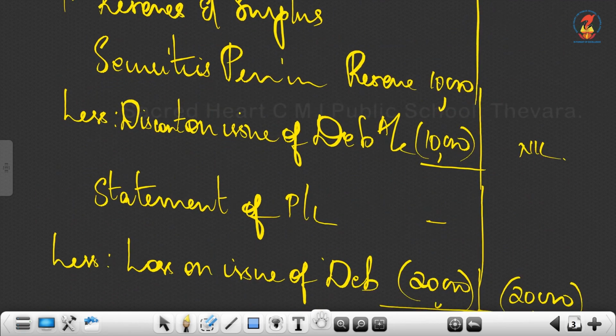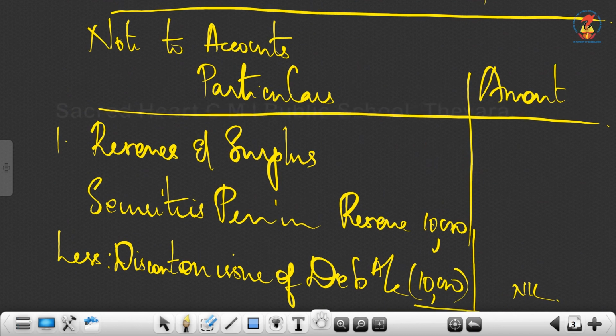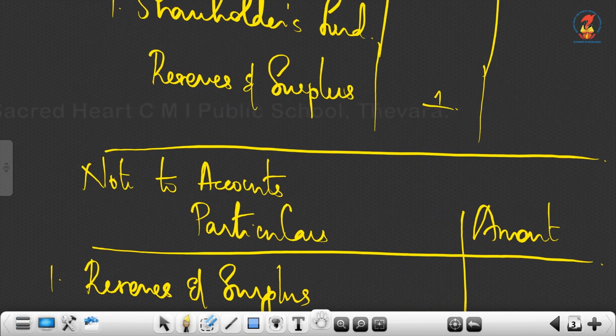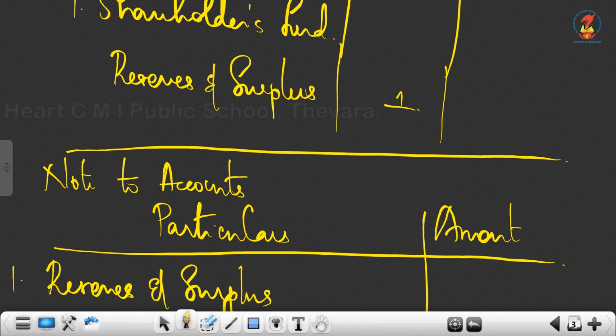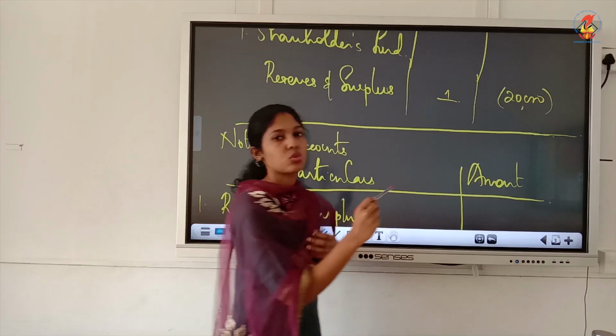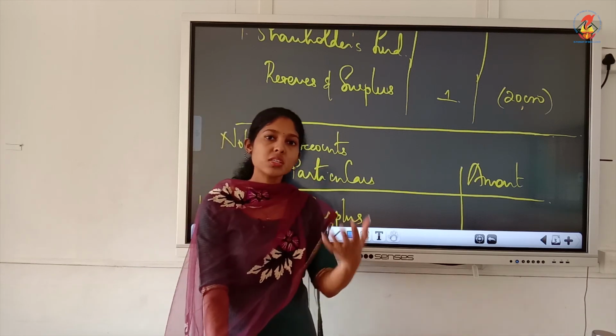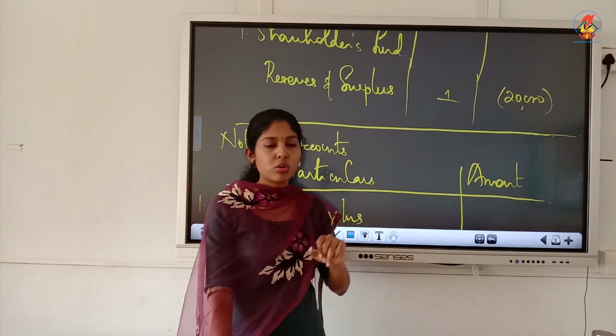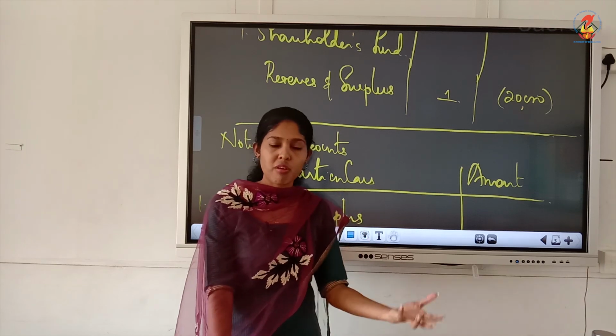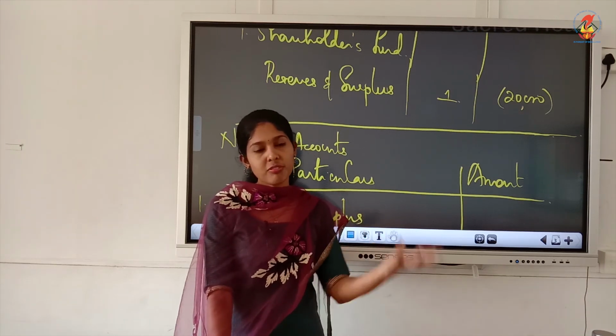Balance sheet against reserves and surplus, you can write this amount. Yes, note number 1 we have written, and it must be written as negative 20,000 because there is no balance in P&L right now. So in next years we will be taking the amount of 20,000. When you have a profit, when you have sufficient profit, that time you can take.